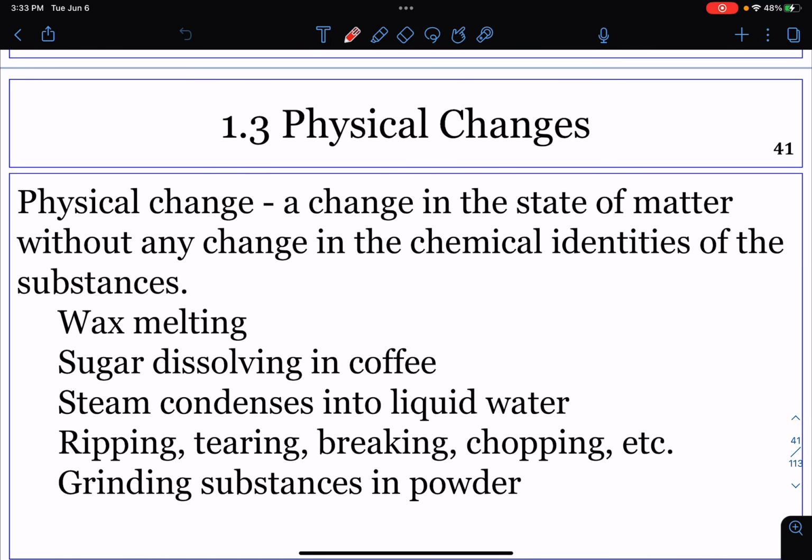A physical change is a change in the phase or state of matter without the chemical compound changing. A substance changing from gas to liquid, liquid to solid, or solid to liquid are all physical changes. Here's a list of some other examples of physical changes. Wax melting, sugar dissolving in coffee, steam condensing into liquid water, ripping, tearing, breaking, or chopping a substance, or grinding a substance into powder.